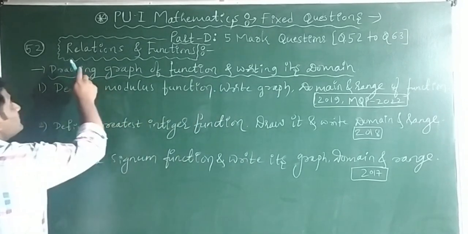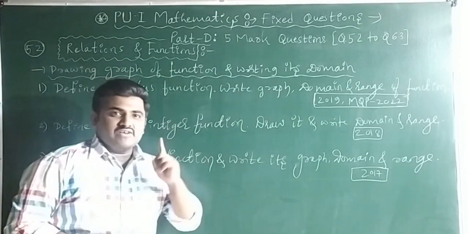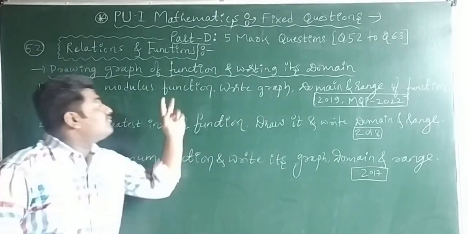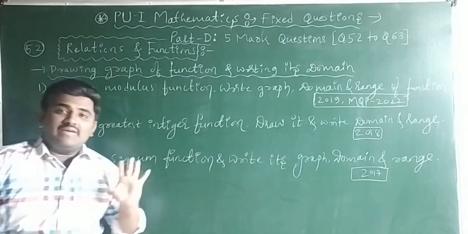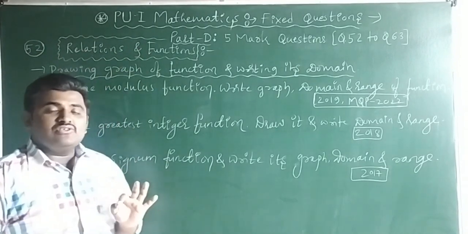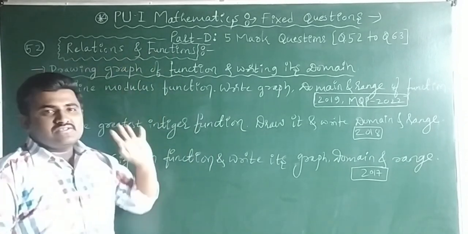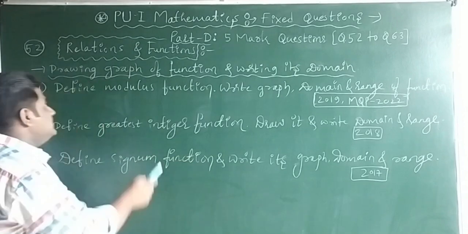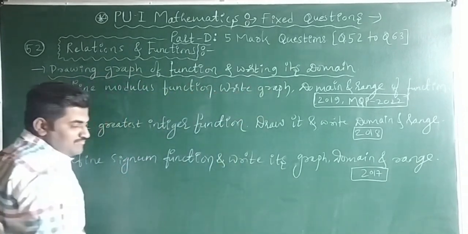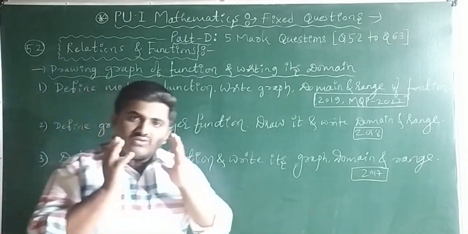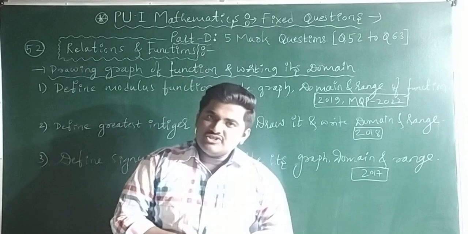See guys, first chapter is relations and functions. So the first 5 mark question arises from relations and functions, that too question number 52 only. In your annual examination, question number 52 is asked from relations and functions. And how does the question arise? See this one. Drawing a graph of a function and writing its domain. That means you have to draw a graph of one function and write its domain and range.